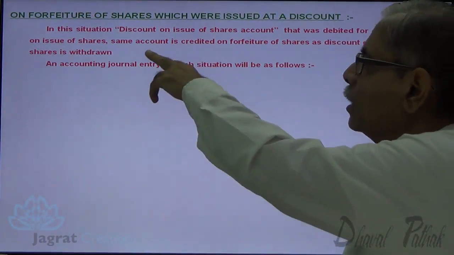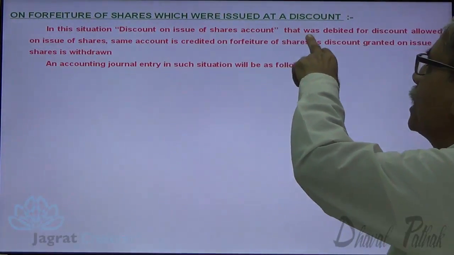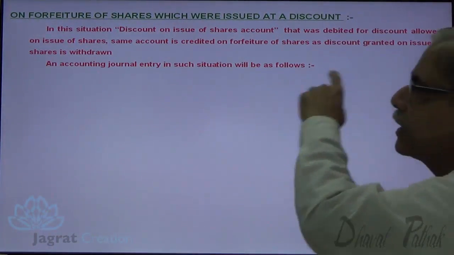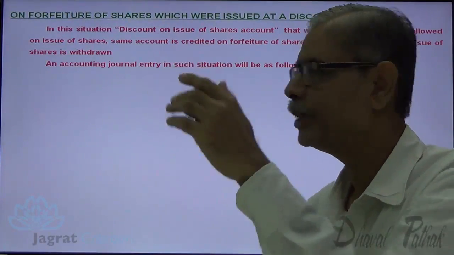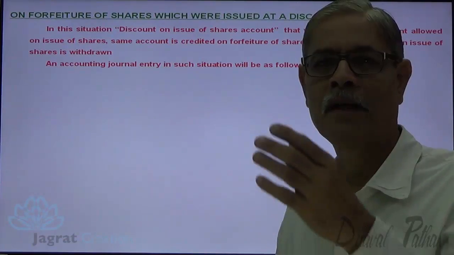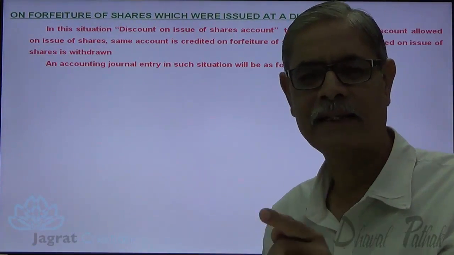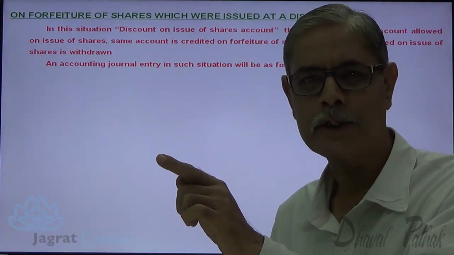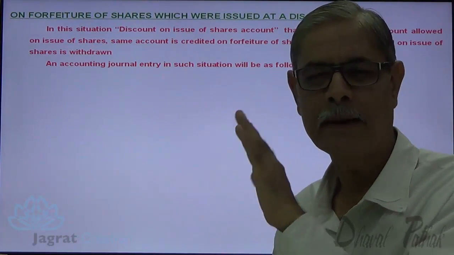So, discount on issue of shares was debited for discount allowed at the time of original issue of shares. Same discount is reversed. When the discount was granted at the time of original issue, share discount account was debited.